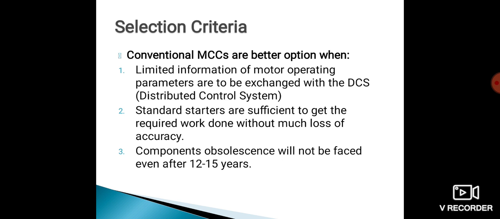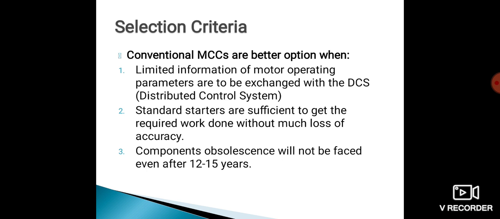Standard starters with overload functionality are sufficient to get the work done without much loss of accuracy. So accuracy is not a consideration, and a specific type of starter is not a consideration. At that time we can select the conventional MCC.